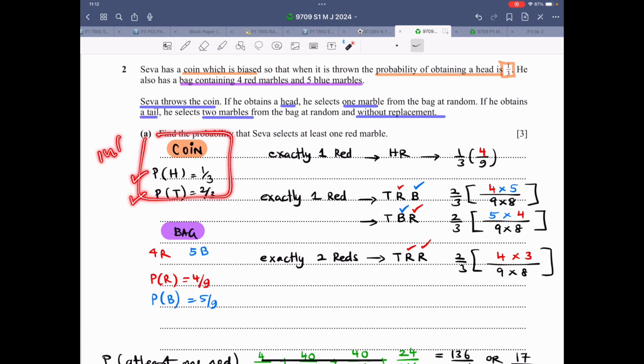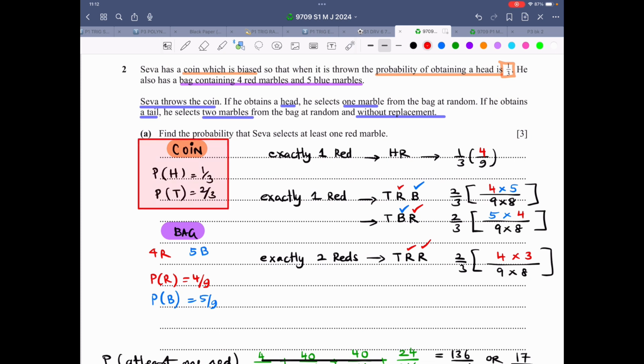So make sure your information is all listed down separately. You don't have to peek into the question on and off. That will create a lot of confusion because there are numbers, there are colors, there is wording over there, so that will create confusion. That is why you should have a box ready on the side. So let me put this thing in a box like this. So this is the box for the coin.